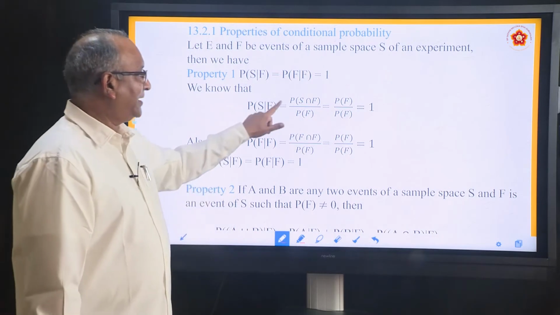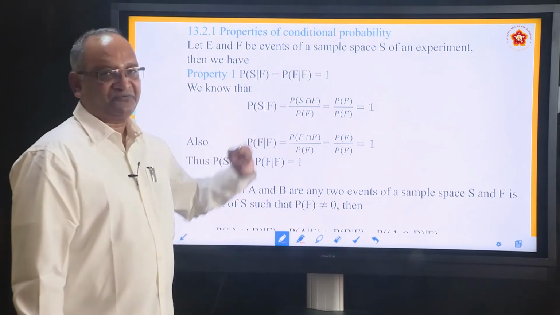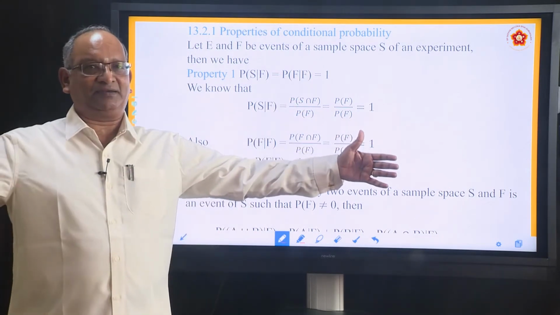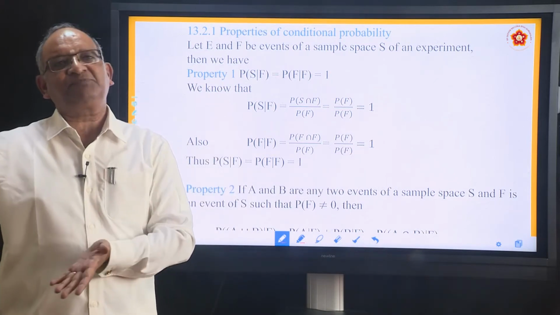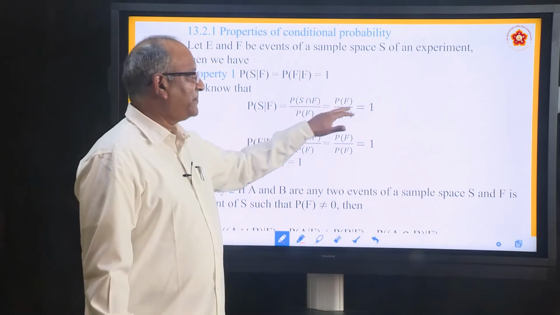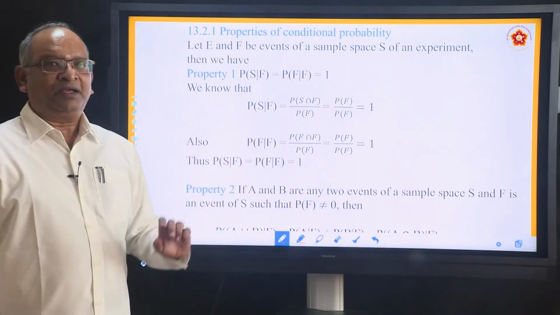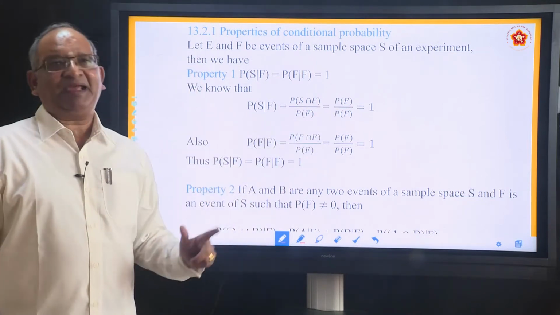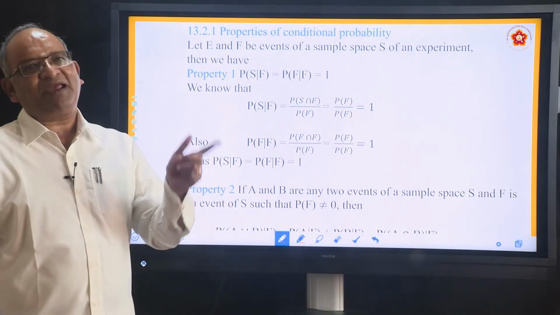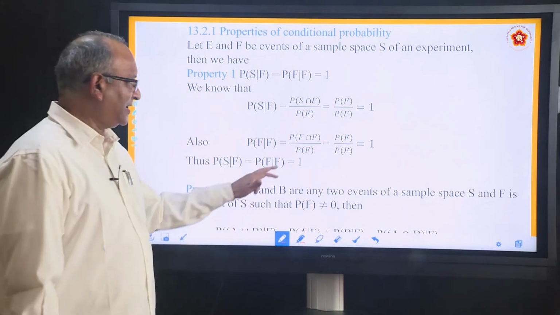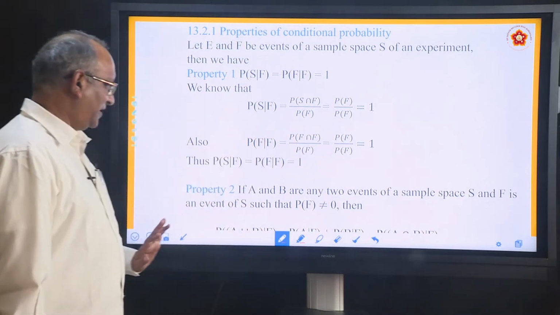Because the intersection of S and F, where S is like the universal set and F is a small subset of it, is the small set F. So P(F) by P(F) equals 1. Suppose you take P(F|F), in that case what will happen? The intersection of F and F is nothing but F only. That is also equal to 1.